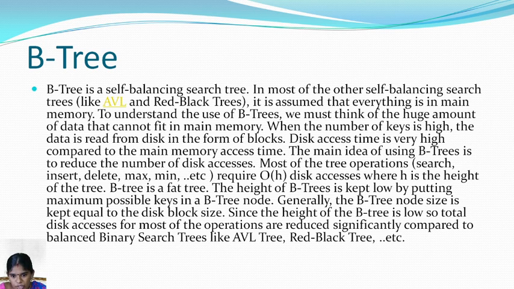The main idea of using a B tree is to reduce the number of disk accesses. Most of the tree operations of a search tree, like insert, delete, minimum, maximum, require order of H disk accesses, where H is the height of the tree. A B tree is a fat tree. The height of the tree is kept low by putting the maximum possible keys in a B tree node. Generally the B tree node size is kept equal to the disk block size. Since the height of the B tree is low, the disk accesses for most operations are reduced significantly compared to balanced binary trees like AVL and red-black trees.